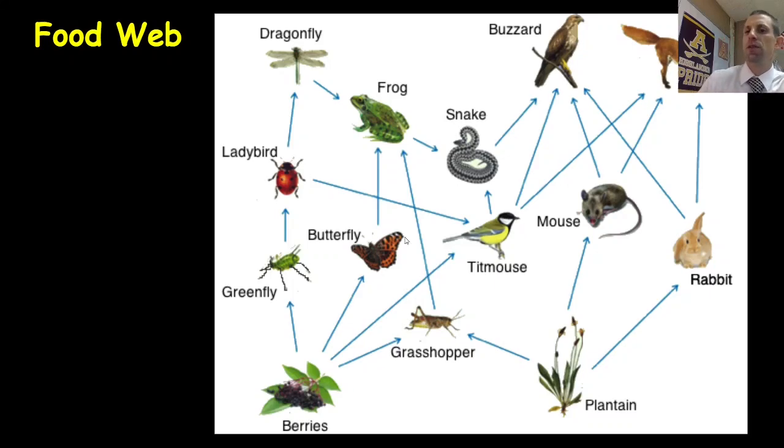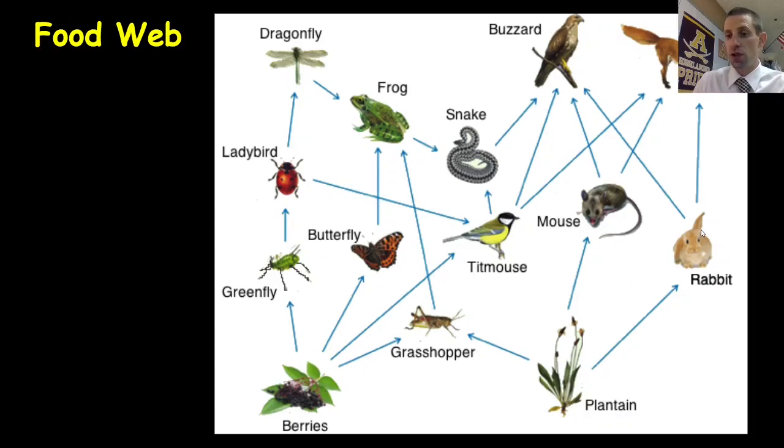All right, so for example, if I take this fox away over here, the fox goes away. Let's say it goes away due to overhunting by humans. Well, the rabbit population is going to go up because there are no longer foxes eating them. The mouse population will go up. So will this bird, the titmouse population, go up as well.